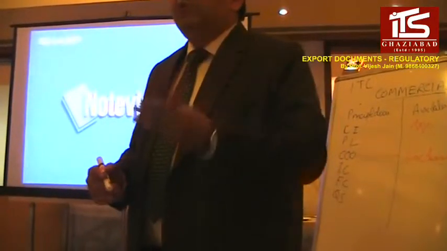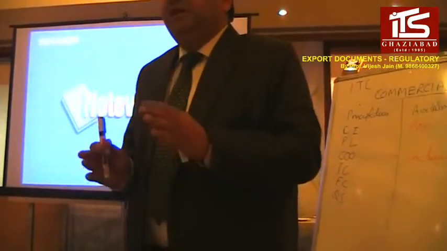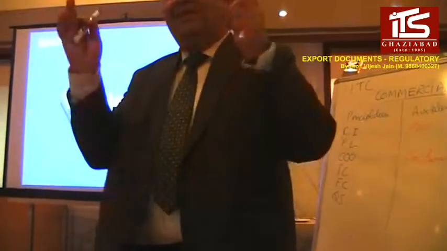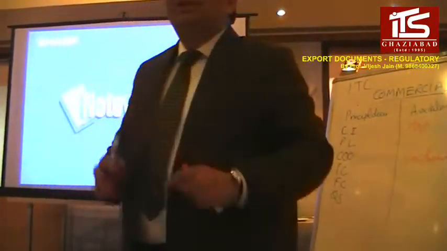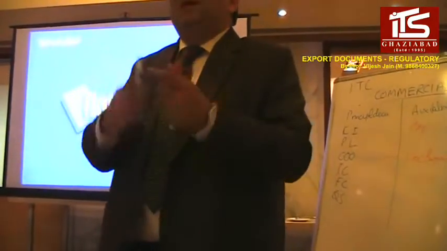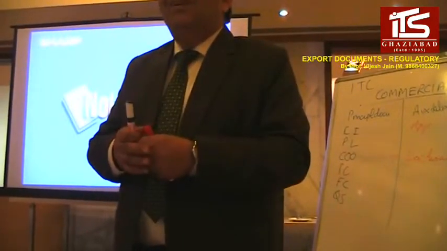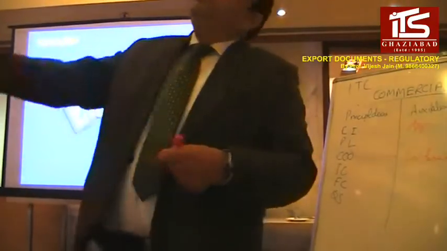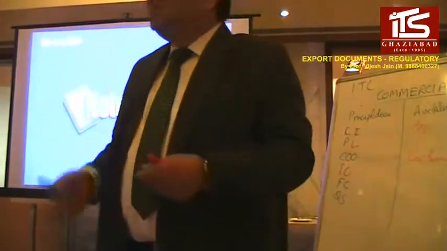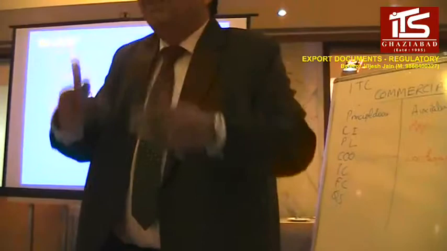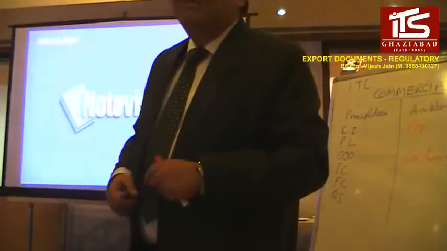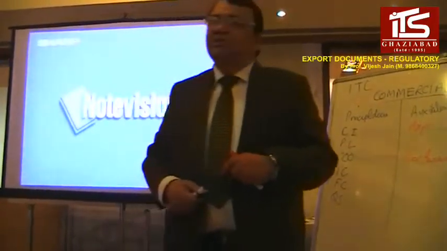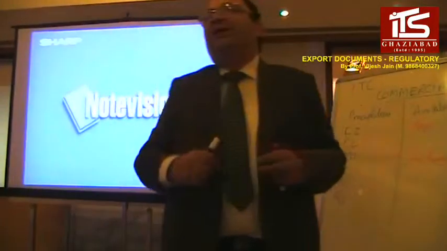If any dispute arises, ideally the CHA should be the person who talks to the customs people, although people do it directly also. In practice it doesn't happen. Many times customs will say, I don't know, you bring the party, because the party knows the product better than the CHA.